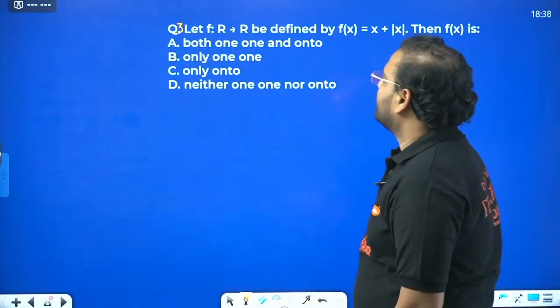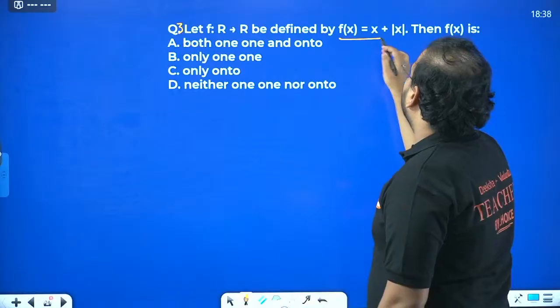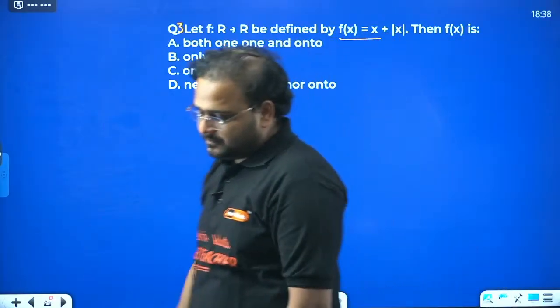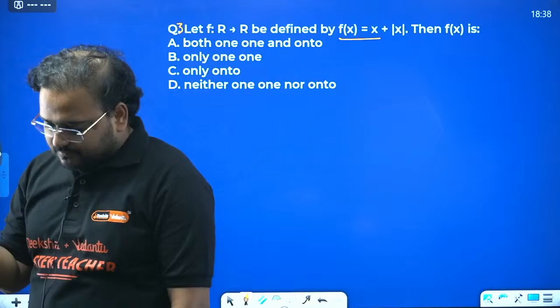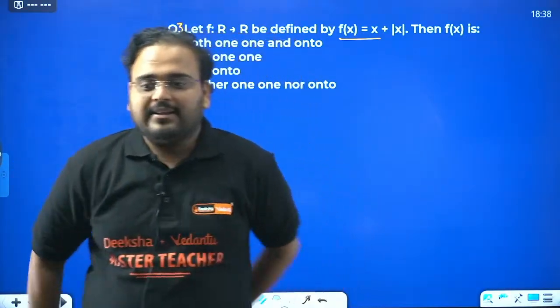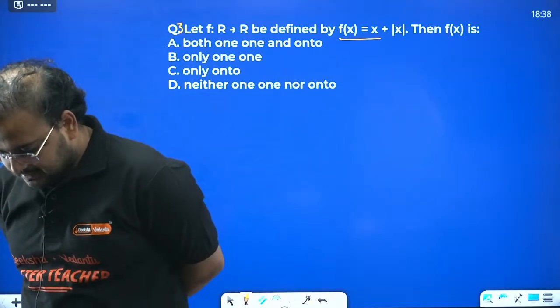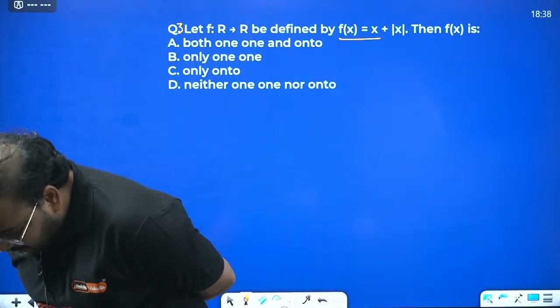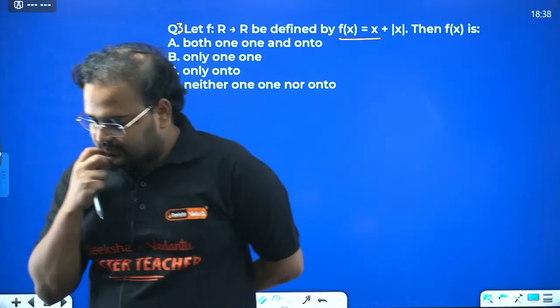Okay, yeah. Let f from R to R be defined by f(x) equals x plus mod x. Then f(x) is what? I want answers. Come on. The quicker you solve, the faster we can end the class and conclude today. And then you can let me know at the end how the class was. Yes, Sahana, all of you, please let me know the answers.